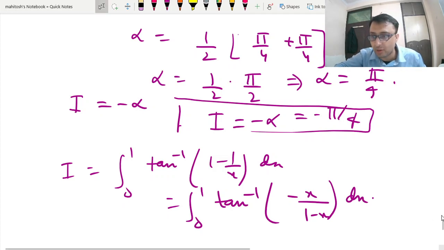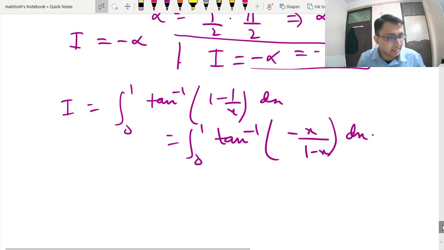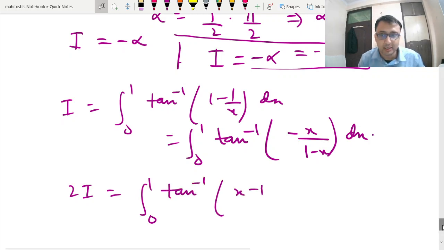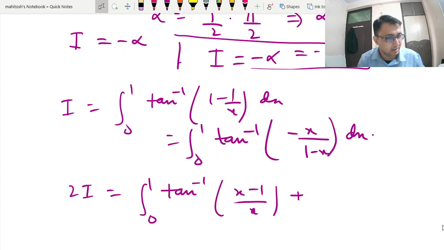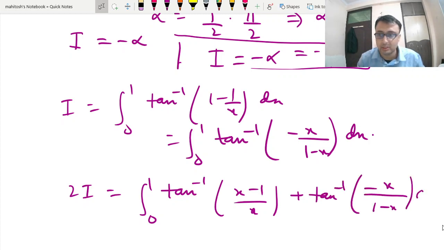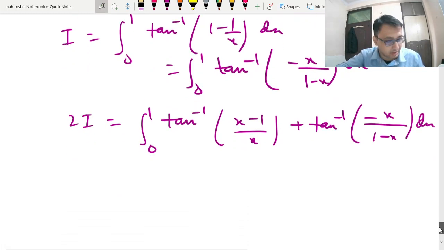And you are using that property tan inverse x plus tan inverse y, but you have to use it with caution. So if I use this, 2I is nothing but the integral from 0 to 1 of tan inverse (x minus 1 by x) plus tan inverse (minus x) dx. Now you cannot blindly use the formula.